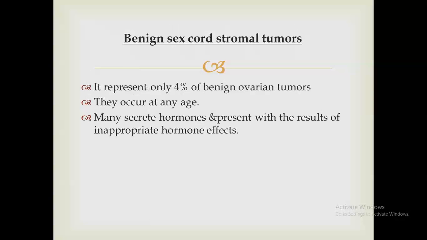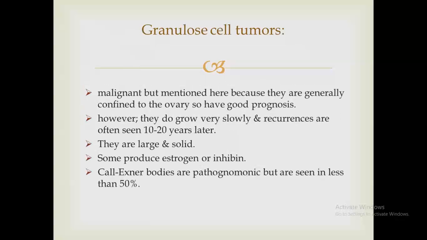Last one is benign sex cord stromal tumors. It represents only 4% of benign ovarian tumors. It occurs in any age group, may secrete hormones, and presents with the results of inappropriate hormonal effects. First one of them is granulosa cell tumor. They are malignant, but mentioned here because they carry a good prognosis.